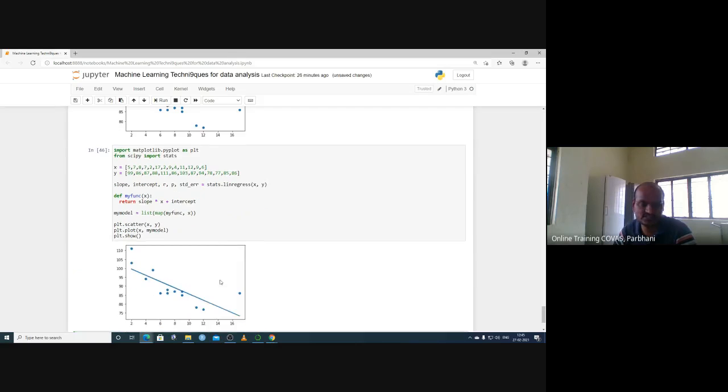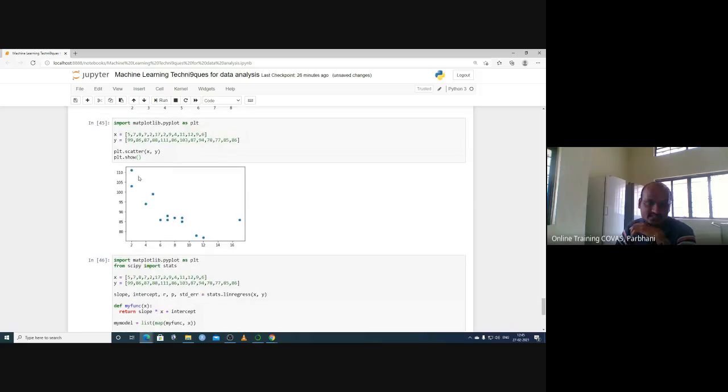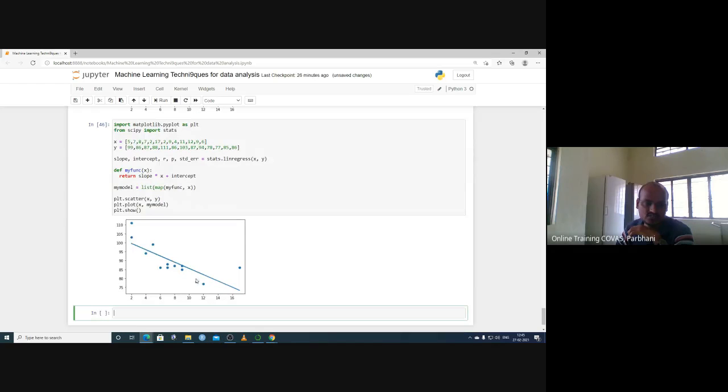So let's see what it is showing. Previously it was showing like this. Now it shows some relationship. As x increases, y decreases. So it is showing a somewhat inverse relationship: as the height increases, the weight decreases. Though it is not true in our biological context, where if height increases, weight should increase. But it is different data.